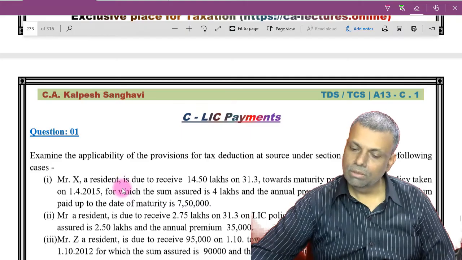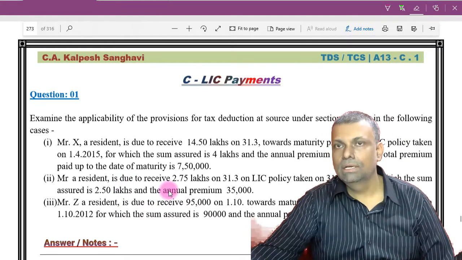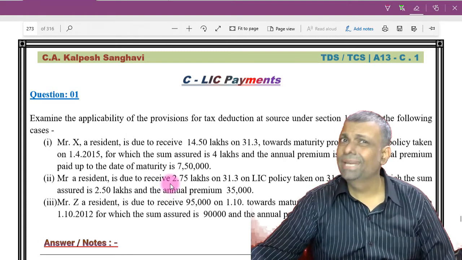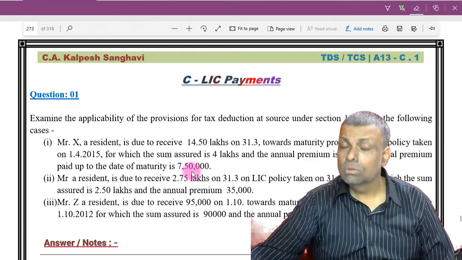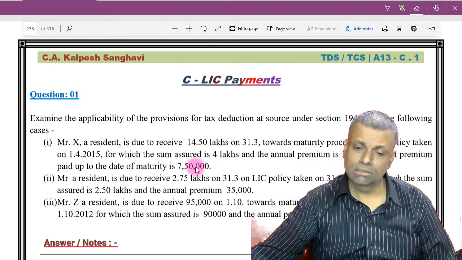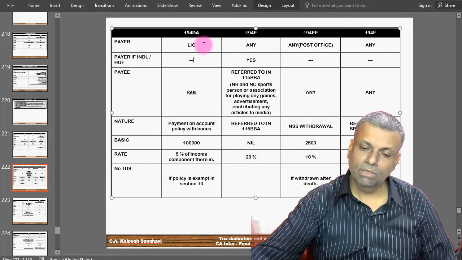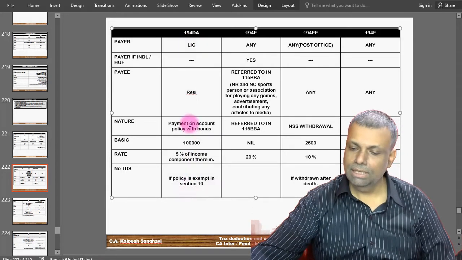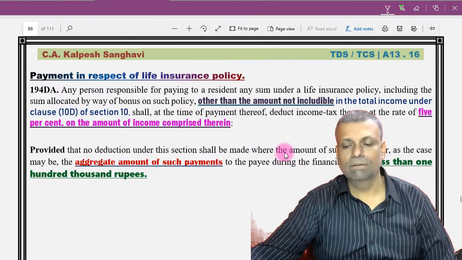Now, friends, come to this particular part, LIC payments. Friends, this particular LIC payments is basically a transaction on account of maturity of the LIC policies. Under this particular provision, 194DA, you will require a little bit of extra attention because there are some good things that you will need to learn and how that calculation etc. is to be done. Okay, so in our simplified version of the notes, keep this particular page open, 194DA, we are doing this particular provision. Okay, and first of all, you understand this provision, and thereafter I will take you through it.